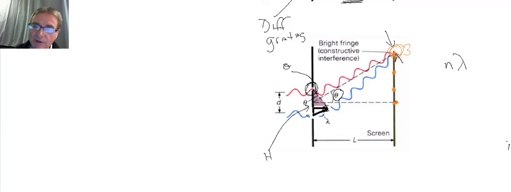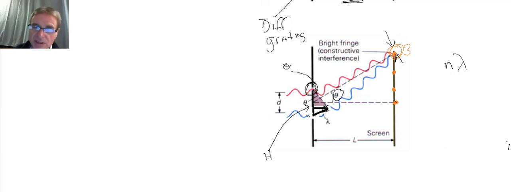Well, if I want to know what this side is here, and I happen to know the distance between my openings, because remember, the difference between the openings here is the hypotenuse. So I have the hypotenuse of a triangle.